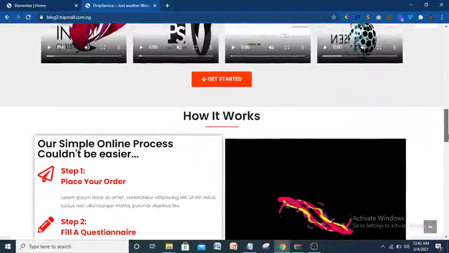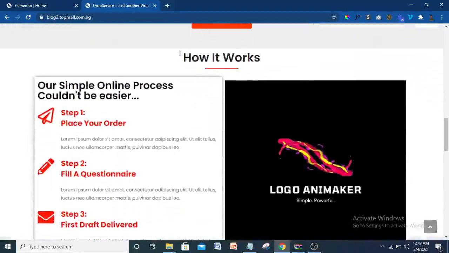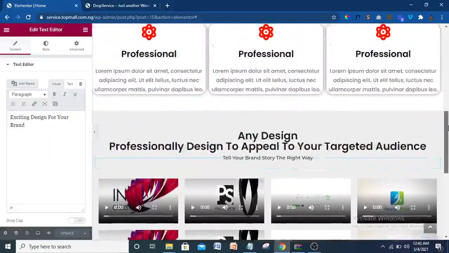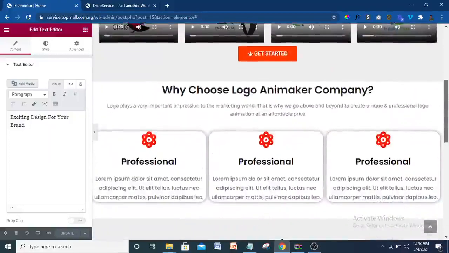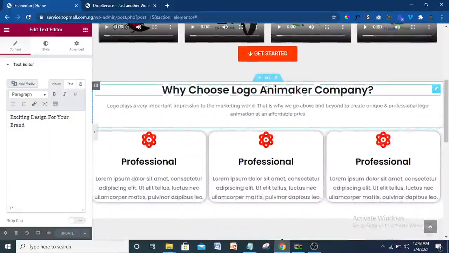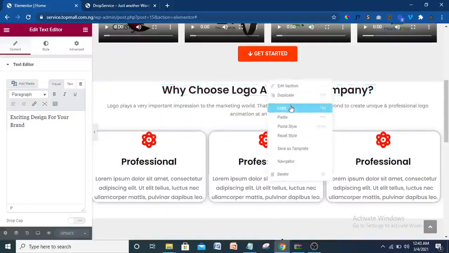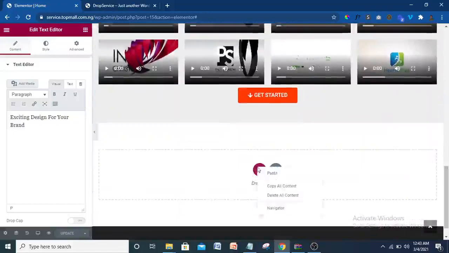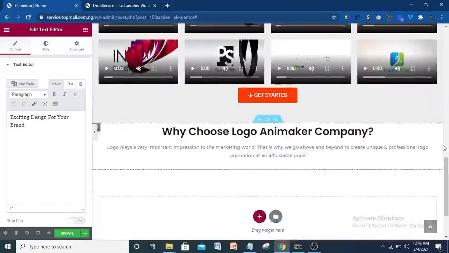Just come down. So how it works. This is another type of design entirely, although it's very similar to the one we have up there. So what I have to do is just copy everything here. Copy. So all you have to do is just copy and paste, just to save time, and of course you have to save. As a designer, you have to be very fast.